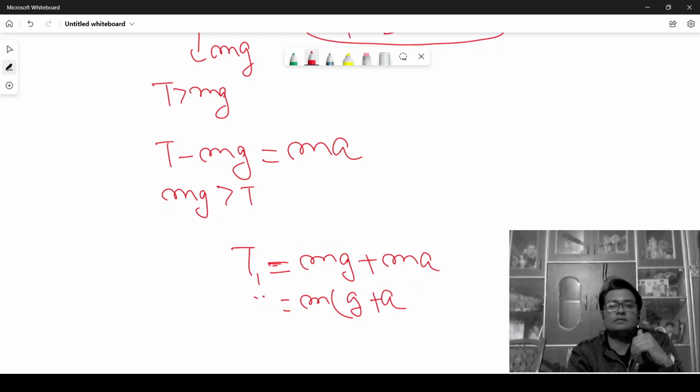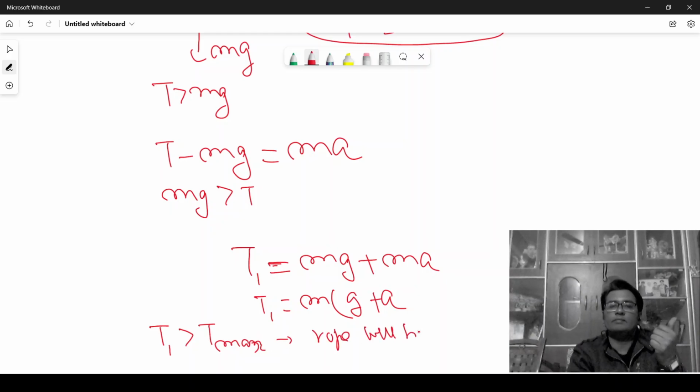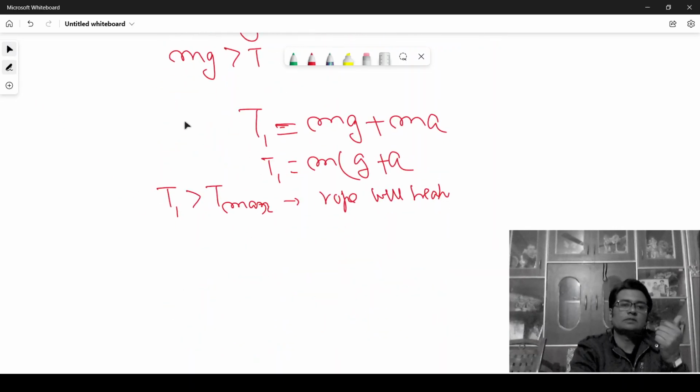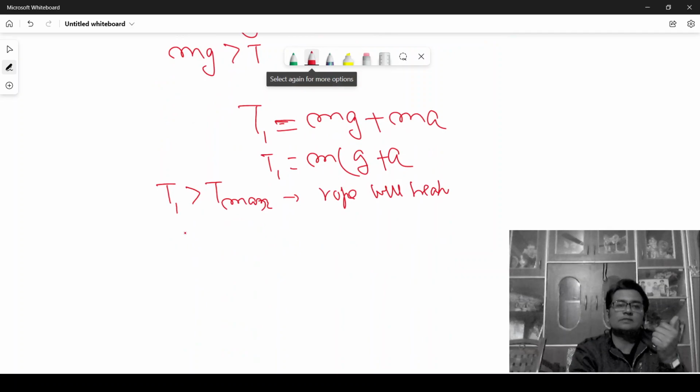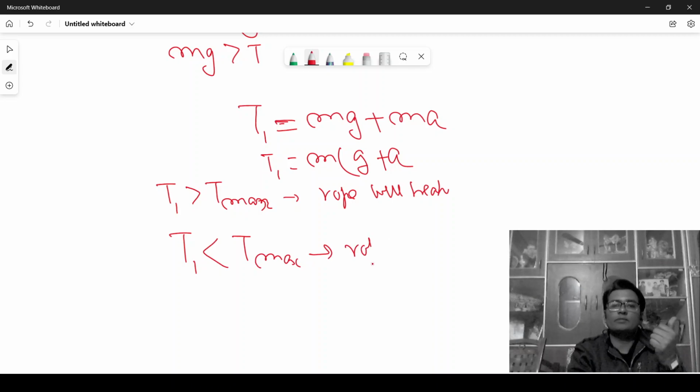If the value of this T1 is more than the maximum value of the tension that the rope can sustain, then the rope will break. And if T1 is less than T max, then the rope will not break.